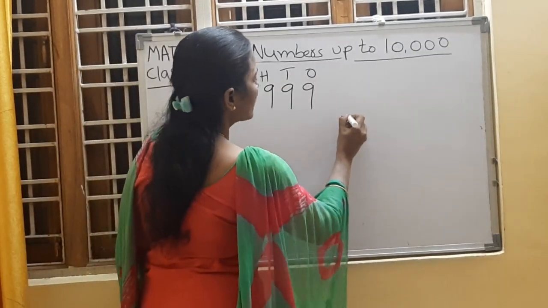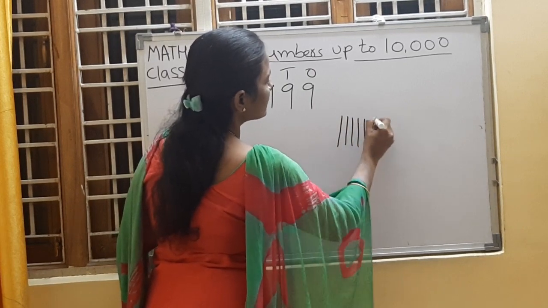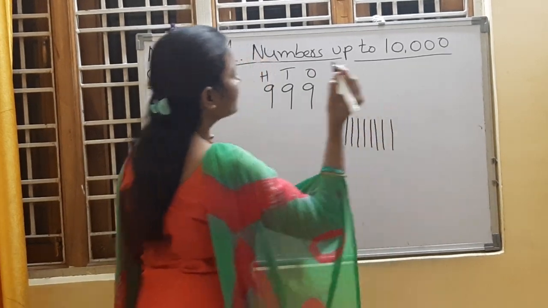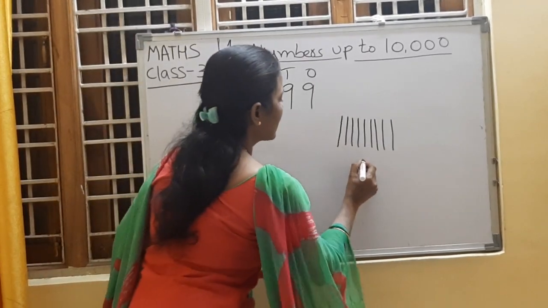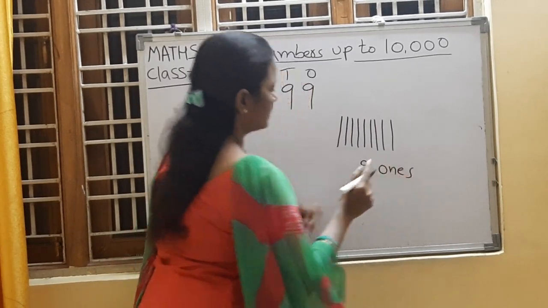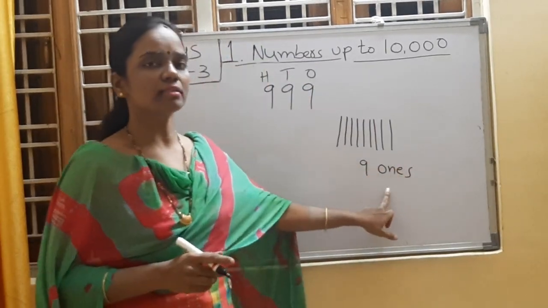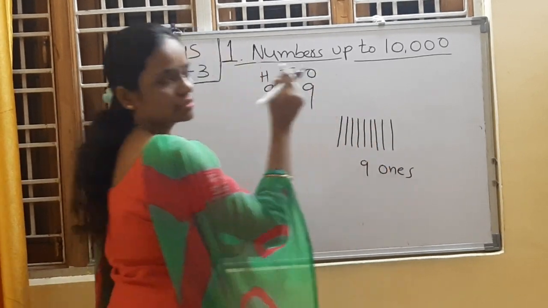So draw 9 blocks. 1, 2, 3, 4, 5, 6, 7, 8, 9. How many ones are here? 9 ones. These are 9 ones.